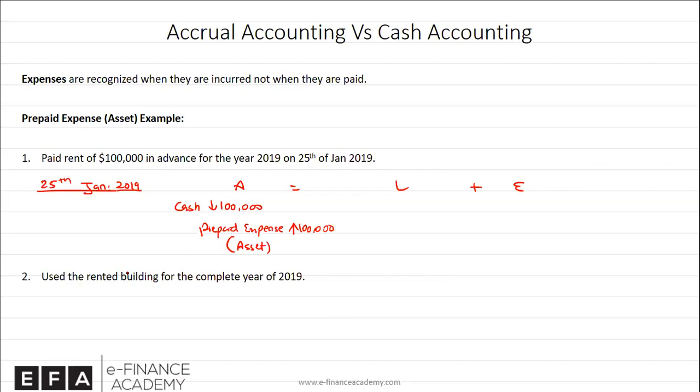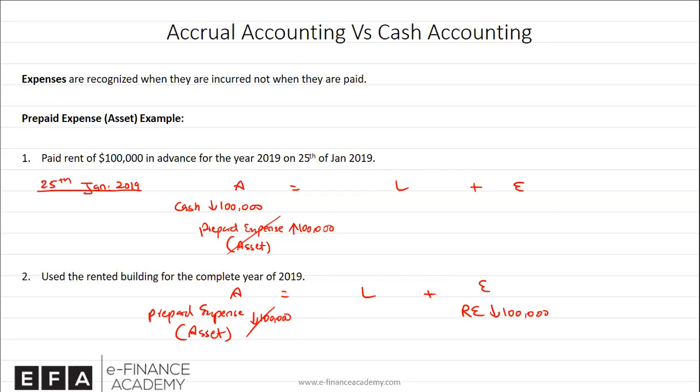So let's suppose the year has passed and the year has finished. So you have used the service, you have used the building, and now you have incurred it. And now that you've incurred it, you have to record the expense. And when you record the expense, your net income goes down, hence your retained earnings will go down. And since you took the service, that asset is no more, so you have to cancel the prepaid expense asset. So you'll reduce this by the amount of 100,000. This cancels against this, and this is what you are left with in the accounts.